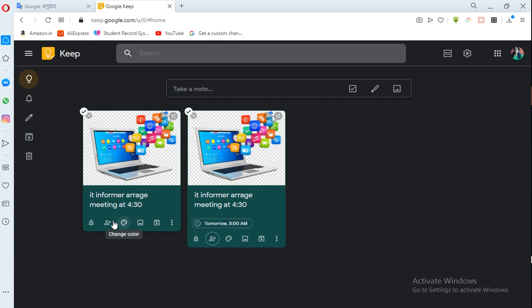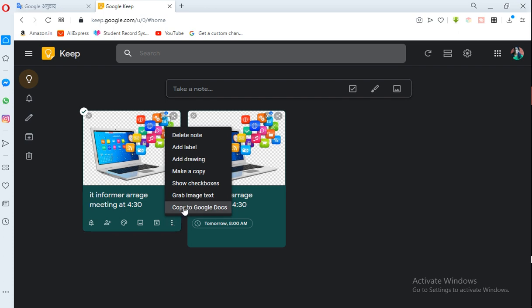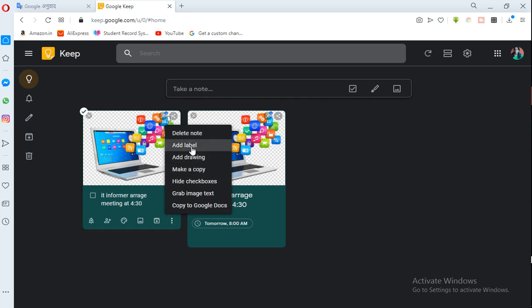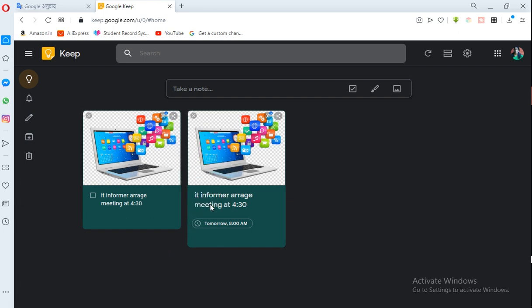Then you can collaborate. This way you can make a card and copy to Google. Show checkbox. This is add drawing, add label, delete note. You can delete the note, you can send the note. Clear?